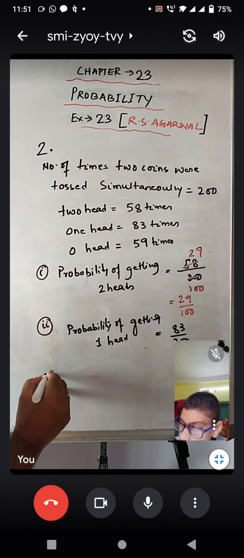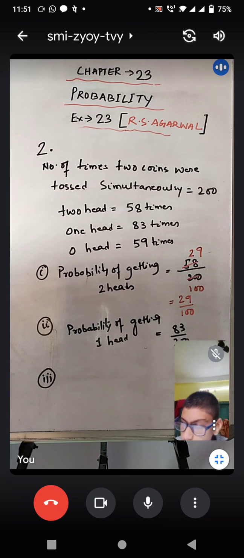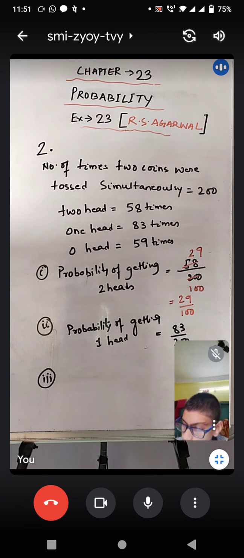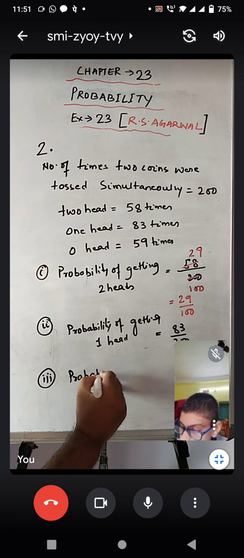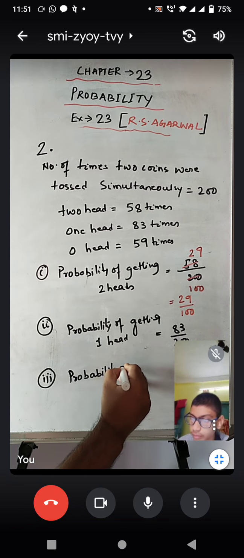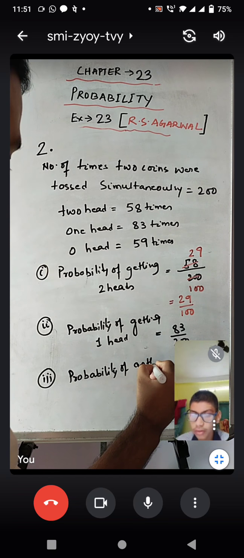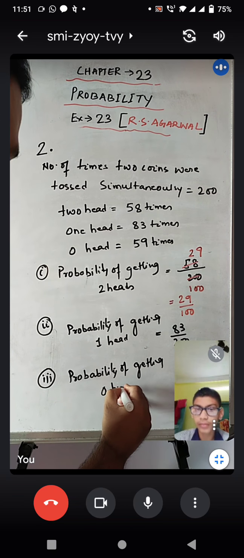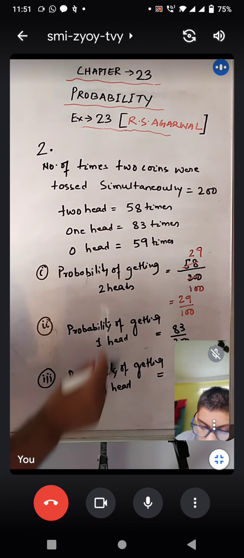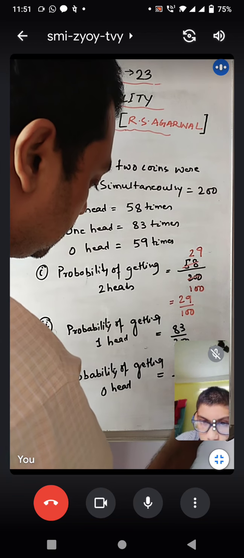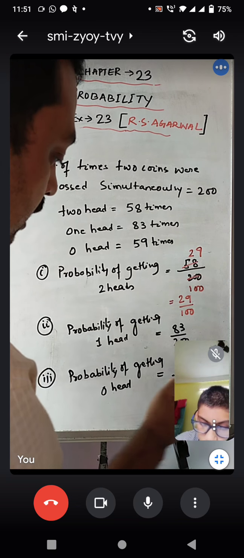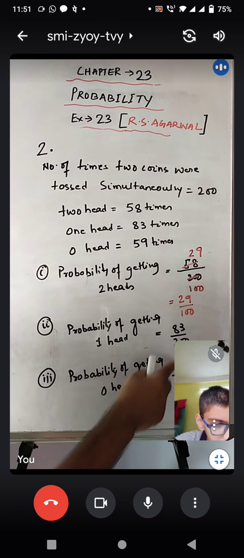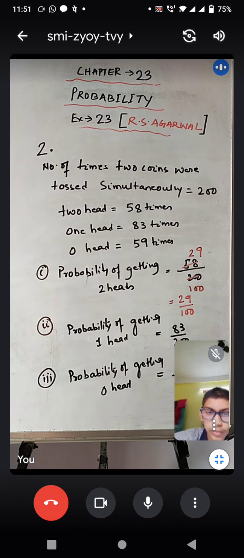And the final sum is what? What they have asked? Probability of zero head. So probability of getting zero head would be equal to what? Out of 200 times, how many times have we got zero head? That is 59. As we cannot reduce this also, this would be your final answer. So this is the solution of question number 2.